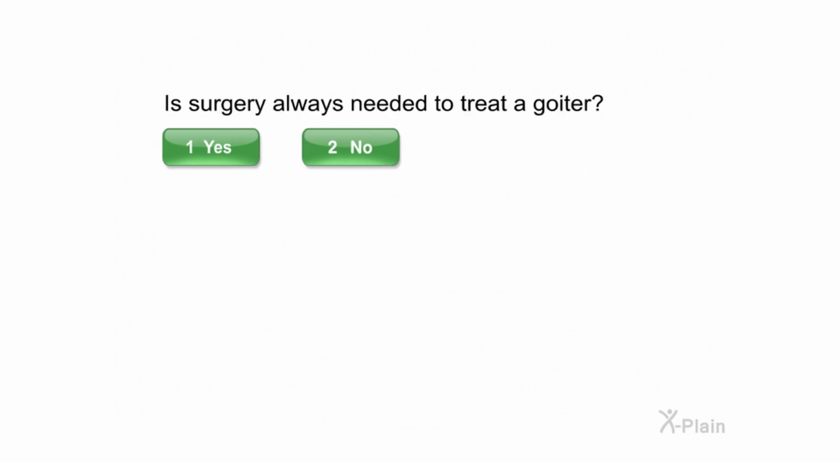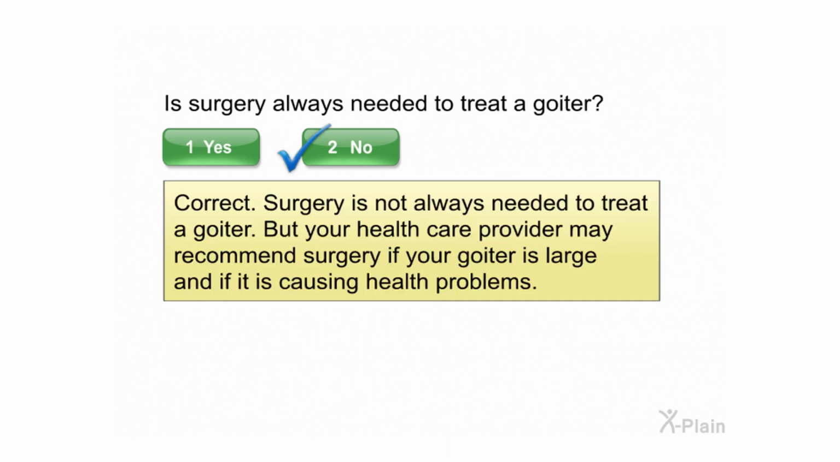Is surgery always needed to treat a goiter? Select yes or no. Correct. Surgery is not always needed to treat a goiter, but your healthcare provider may recommend surgery if your goiter is large and if it is causing health problems.